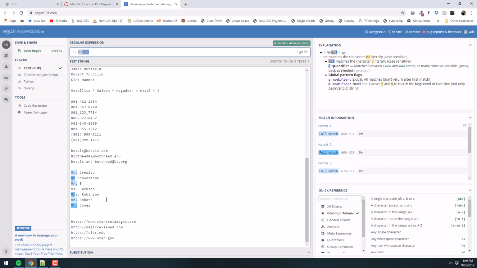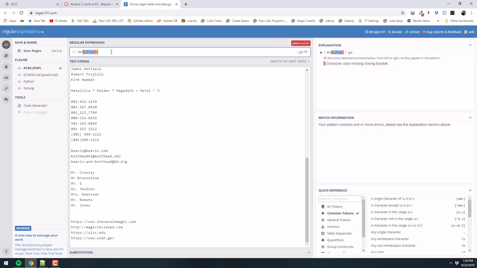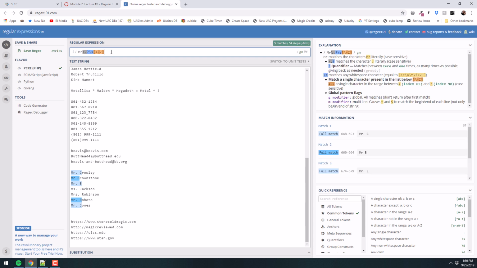So we're going to deal with the Misses and the Ms in a minute, okay? But now what's next? I'm looking for what? A white space, right? So a space, just one. Then I'm looking for a capital letter. Well, remember the brackets where I could put capital A, B, C, D, and it'll only find one of those? Well, obviously, we can just do A through Z, and so we don't have to type that out. So A through Z means any capital letter A through Z, okay? What's immediately following that? It could be an uppercase letter too, theoretically, right? A name like O'Reilly or something, where they'd left off the apostrophe.